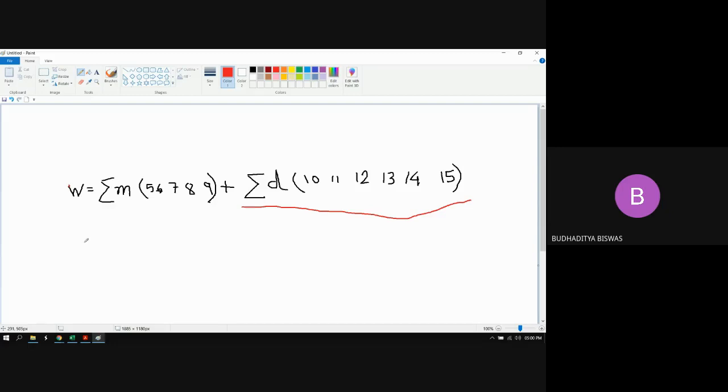Don't see the manual, because the manuals are also available on the net. Try to do these things yourself and find the simplified expression for W using the K-map. Definitely you need to take the help of the don't care condition.